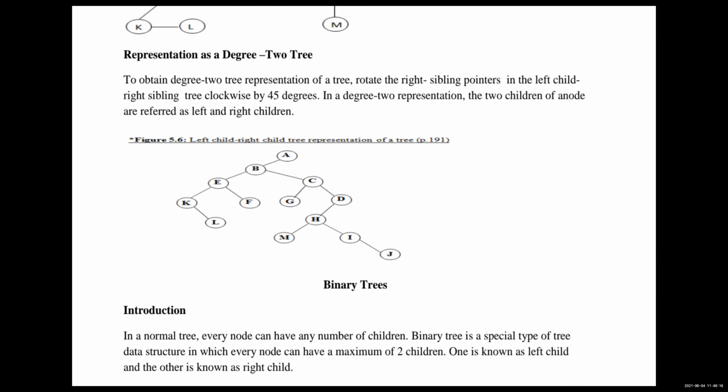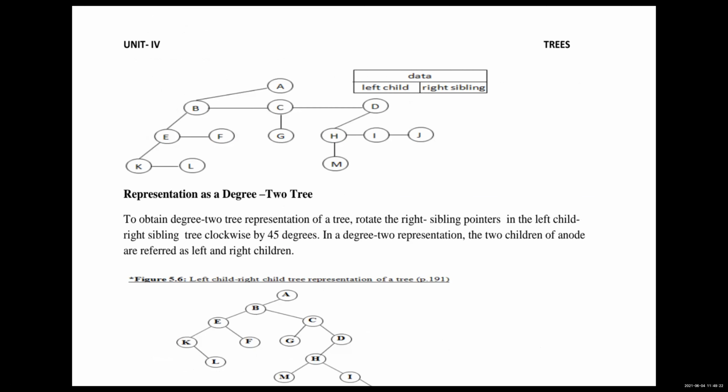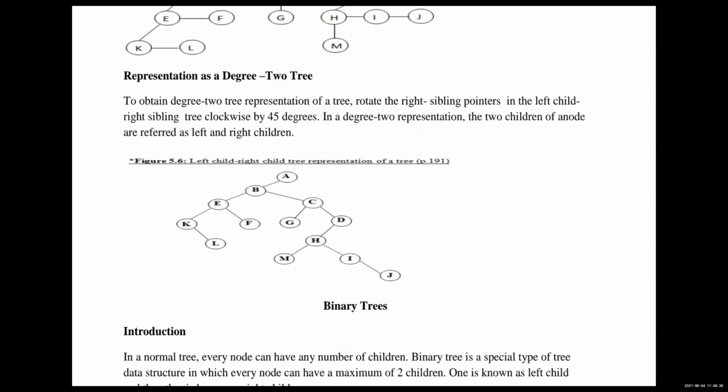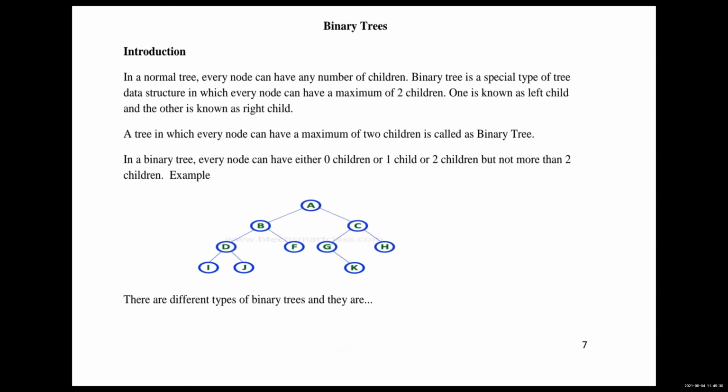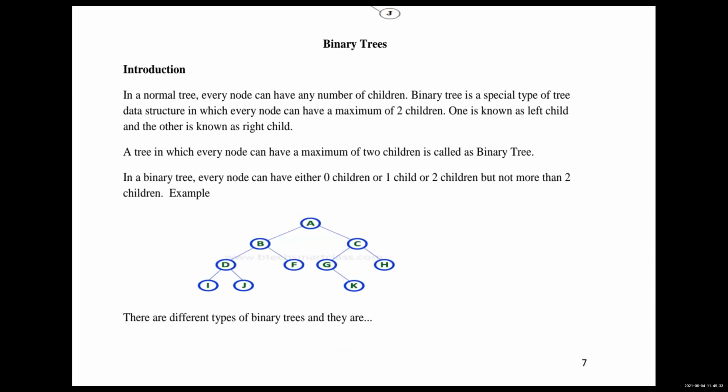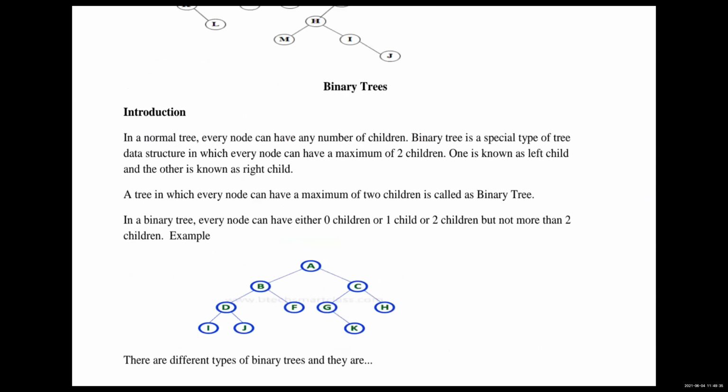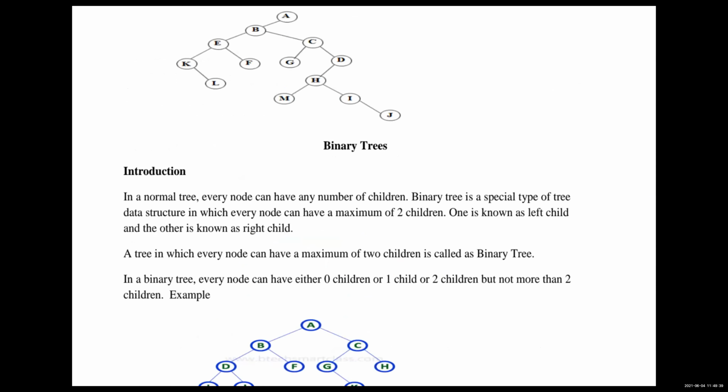Previously, this is a tree, but it is not a binary tree. A binary tree contains only at most two children. So this is the binary tree. Tomorrow we will discuss binary trees in depth and what operations are performed on them, in tomorrow's class.